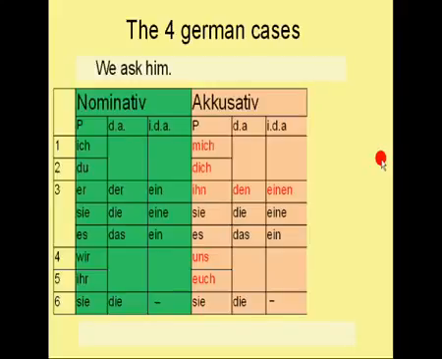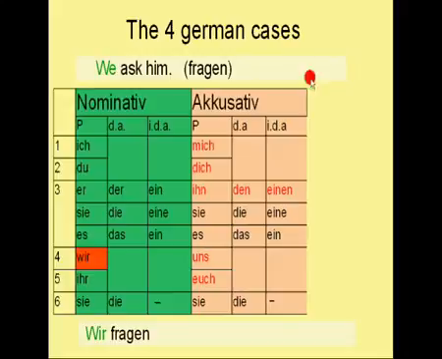For instance, the sentence we ask him. Which one of these words is the subject and which one of these words is the direct object? The subject is the word we. We is the personal pronoun in English and wir is the personal pronoun in German. To ask means fragen. And you learned from my previous lessons how to conjugate it. So him is obviously the direct object of the sentence.